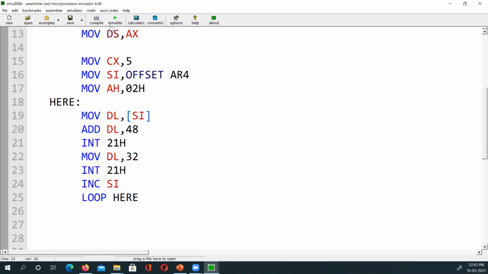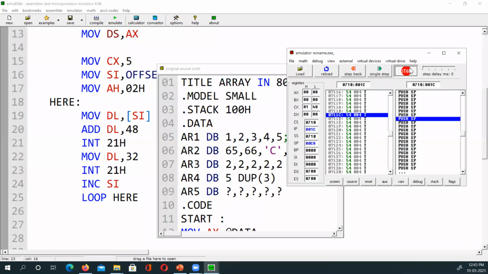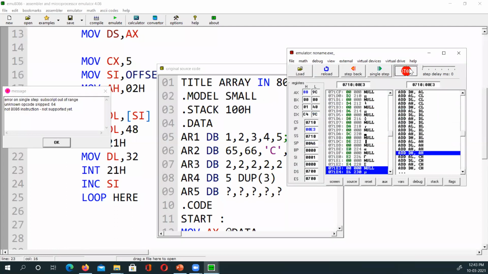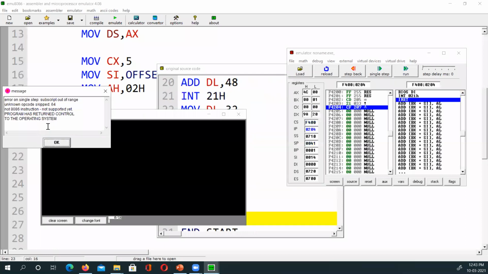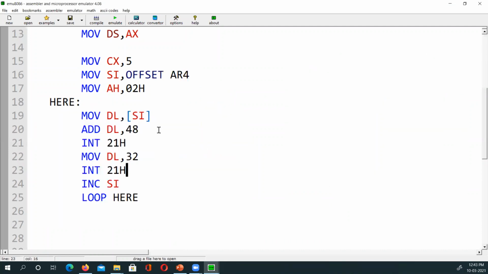Now, if I emulate it and run it, you could see there are spaces coming up. After 3, space, space, space, space, right? So 32 gives us spaces, ASCII 32.